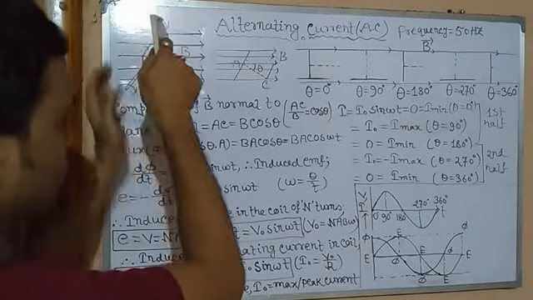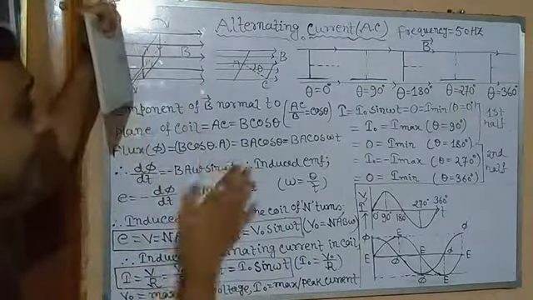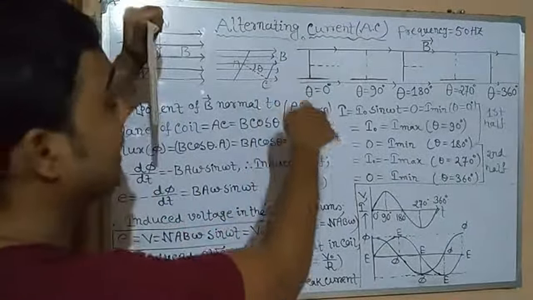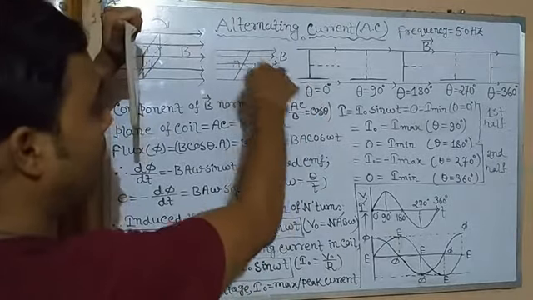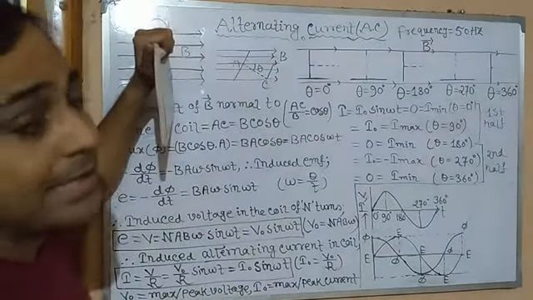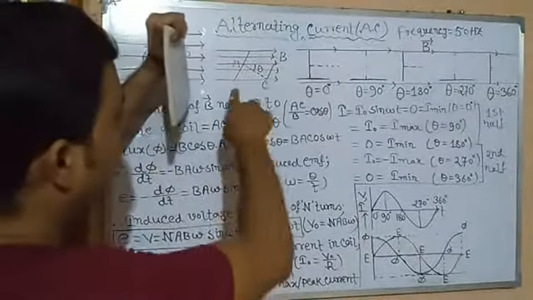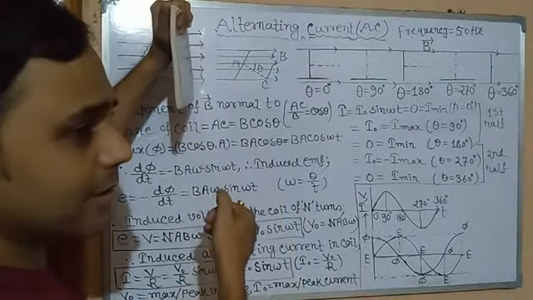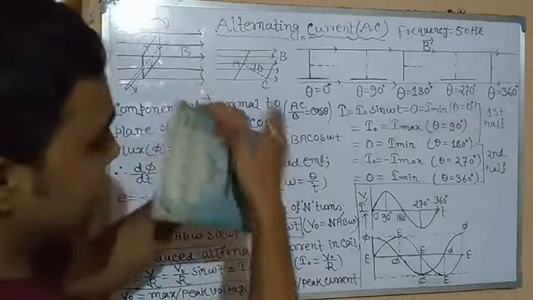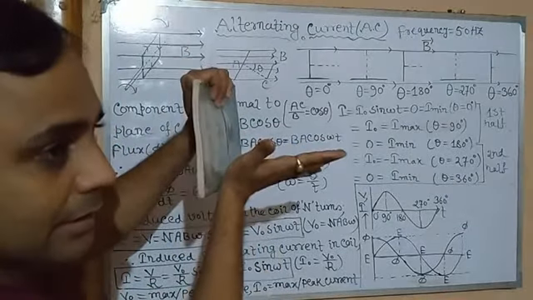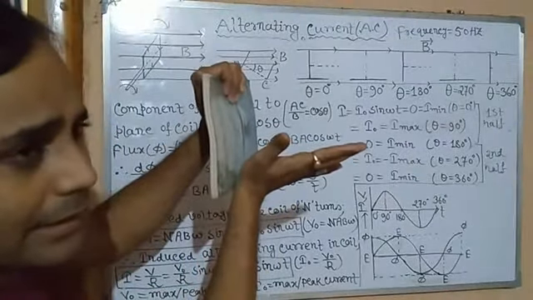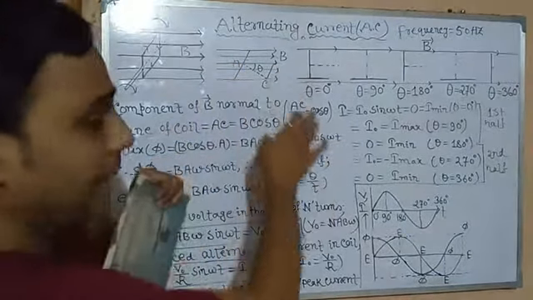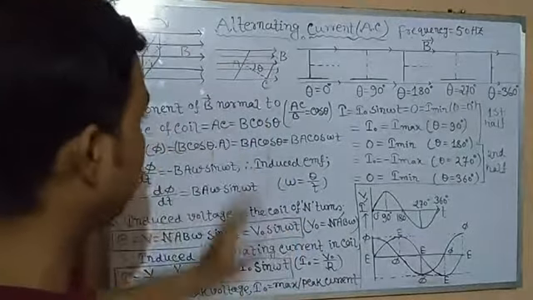When theta is equal to 0. Again, I am saying, theta is the angle between the direction of the magnetic field and the normal or perpendicular drawn on the plane of the coil. It is not the angle between the direction of the magnetic field and the coil, because that is 90 degrees, isn't it? This is the plane of the coil, and this is the magnetic field. So theta is not the angle between these two. Theta is the angle between the magnetic field and the normal drawn on the plane of the coil.